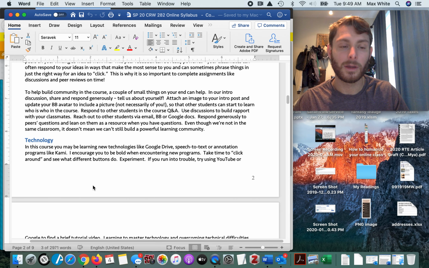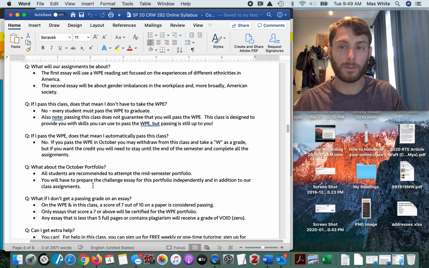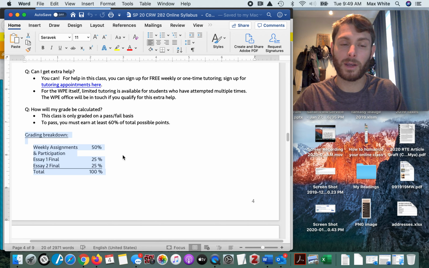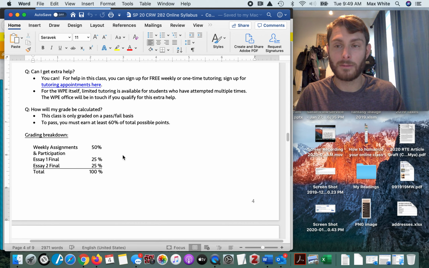At the same time, I want to make something else clear. It is entirely possible to pass this class, but not write an essay that I will certify. Here's your grading breakdown. You'll notice that weekly assignments and participation count for 50% of your grade. These need to be done as on time as possible. The reason for that is that writing is a process. It takes time, it takes energy, and it takes effort. If you're not completing the assignments on time, you're not getting what you need out of the course.